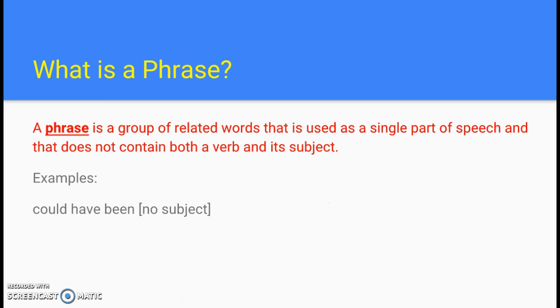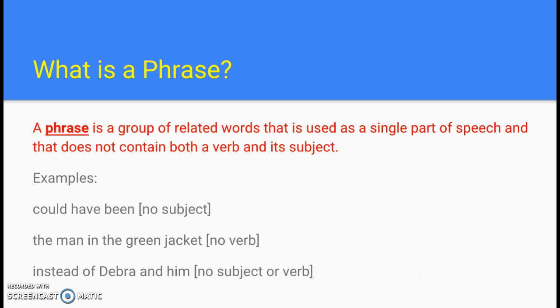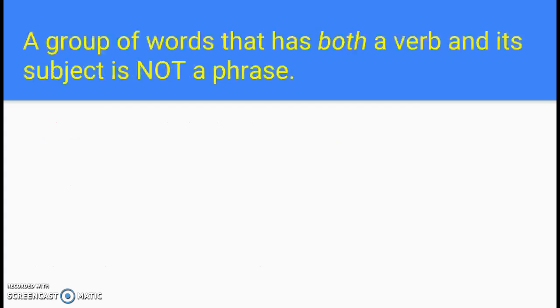Examples of this are "could have been." "Could have been" is a verb, but there's no subject to go with it, so that would be a phrase. "The man in the green jacket," we know who we're talking about, but there's no verb to go with that. And then this one, "instead of Deborah and him," really doesn't have a main subject or a verb. And so, again, that is a phrase because one or both things is missing.